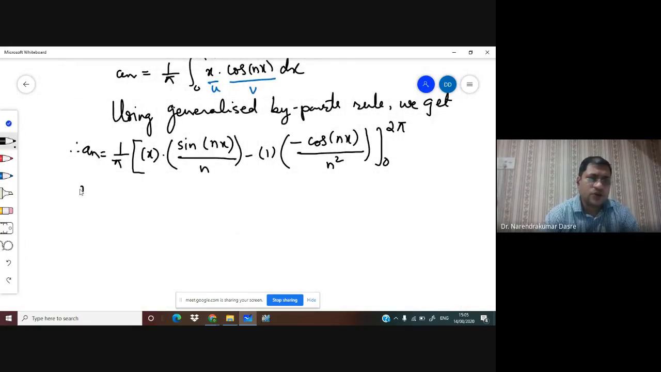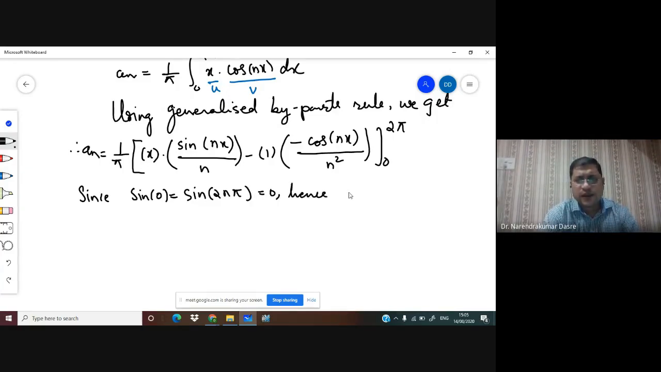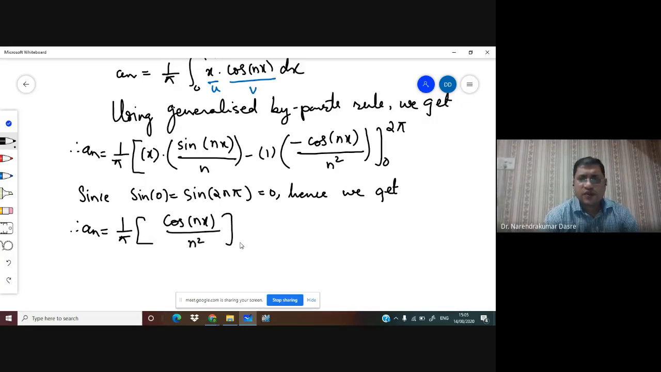So we can have this 1 upon pi. Cos of 2n pi is 1, so we'll be having 1 by n square minus 1 upon n square, and this is going to be 0. So we get an is equal to 0. This is the next equation we get here. Okay, so we got the value of a0, we got the value of an, and now we have to calculate the value of bn.